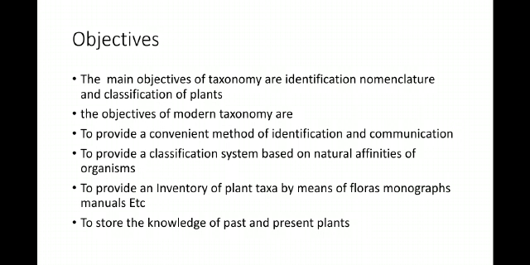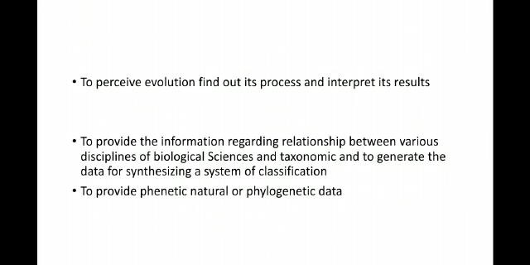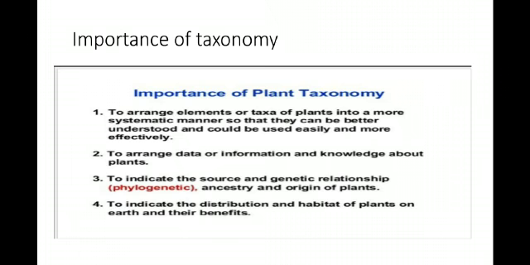The objectives of modern taxonomy are to provide a convenient method of identification and communication; to provide a classification system based on natural affinities of organisms; to provide an inventory of plant taxa by means of floras, monographs, manuals, etc.; to store the knowledge of past and present plants; to pursue evolution, find out its process and interpret its results; to provide information regarding relationships between various disciplines of biological sciences and taxonomy; and to generate data for synthesizing a system of classification, to provide phenetic, natural, or phylogenetic data.